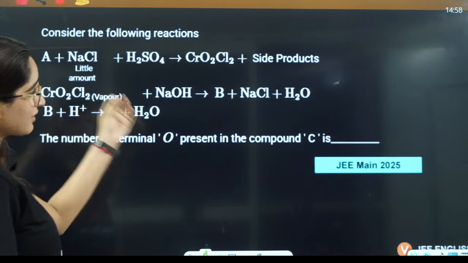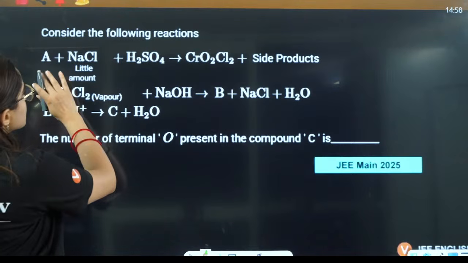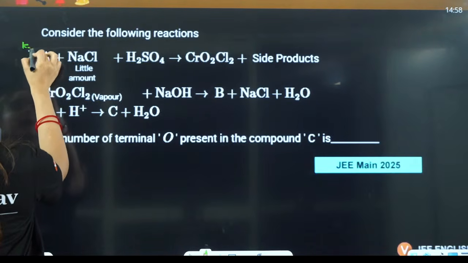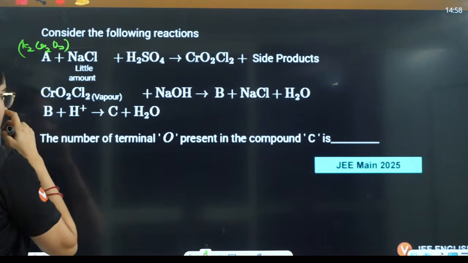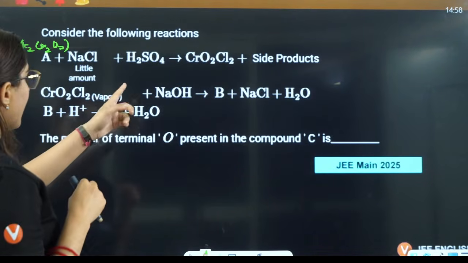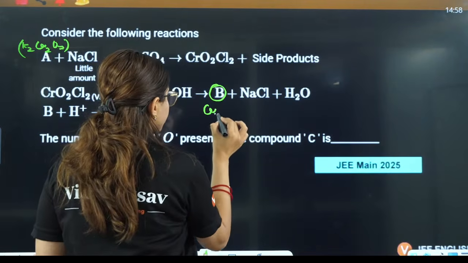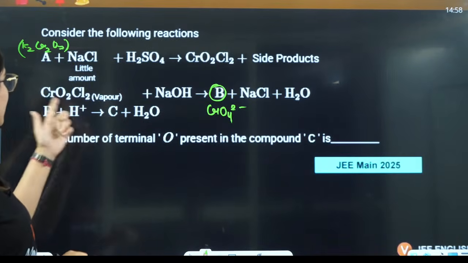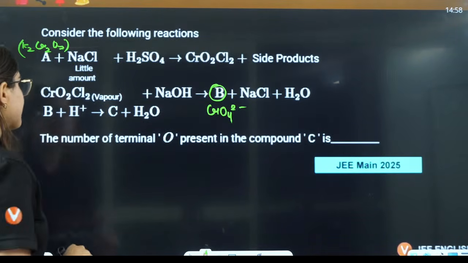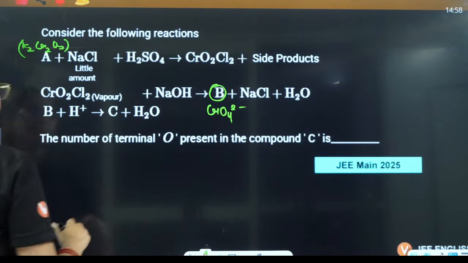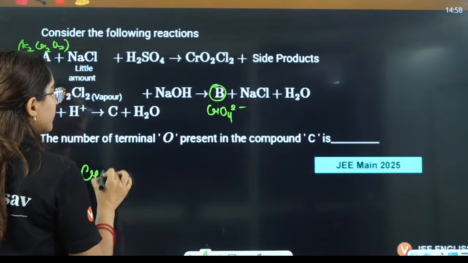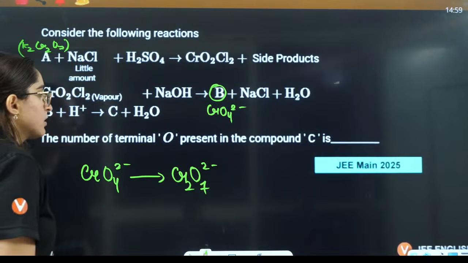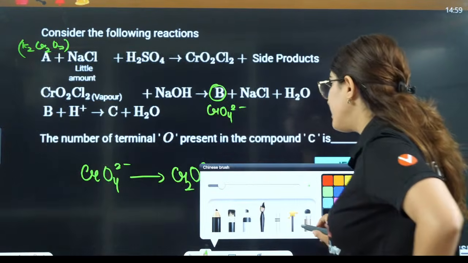The next one is also the same, which they have given in 2025 as well. This is compound A that reacts to give chromyl chloride. This definitely is dichromate, K2Cr2O7, right? Then this reacts to give B, that is chromate, CrO4 2 negative. Chromate in acidic medium will again give you dichromate, Cr2O7 2 negative.